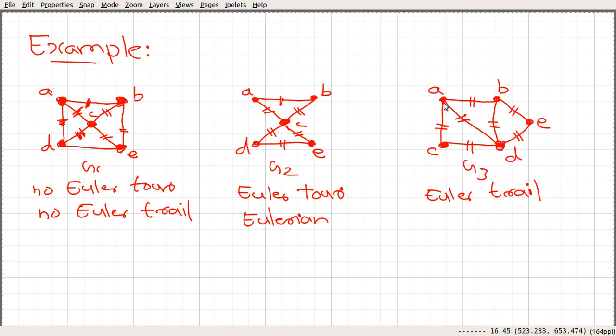But if you try hard, you can see that you cannot find an Euler tour here. So this graph is not Eulerian because it doesn't have an Euler tour. So this is not an Eulerian graph. Similarly, this is also not an Eulerian graph.